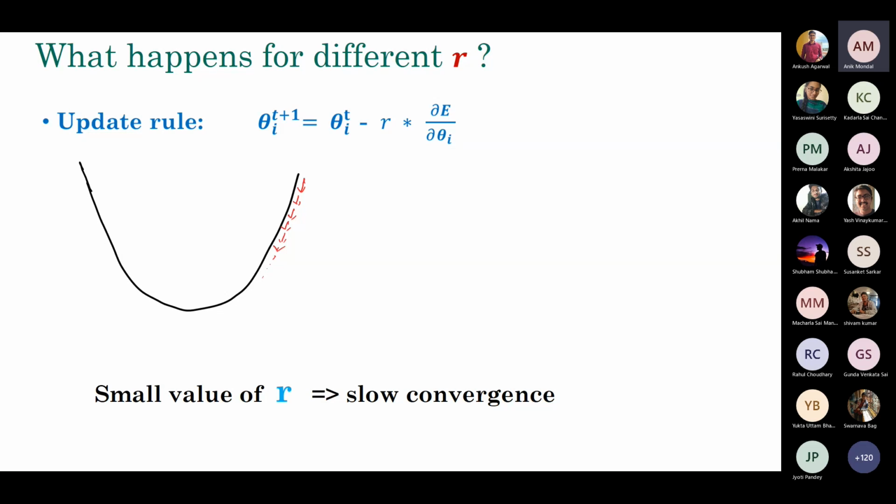So if you look at this particular curve, say you started from somewhere, and the red arrow is showing you starting from a position and then gradually coming down and so forth. Now, if you set the value of R to be very small, then you are taking very small updates after every iteration. Therefore, it slows down your convergence. So it takes lots of time to reach the bottom of this curve. That's the main problem with this one.